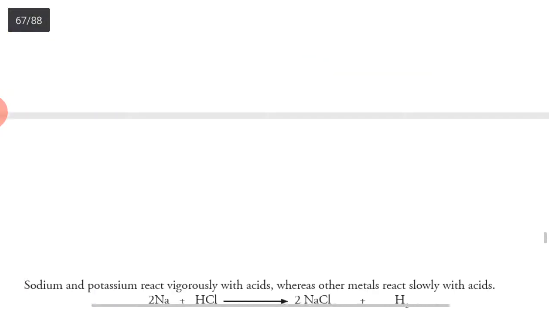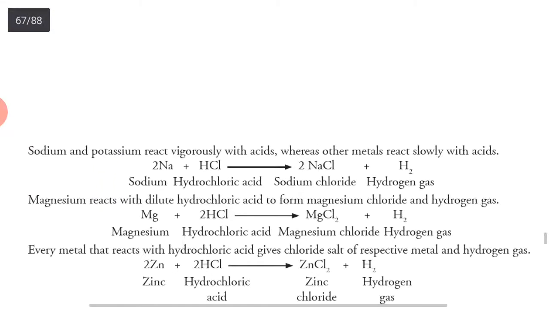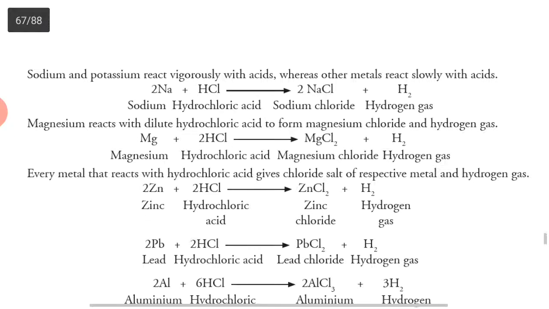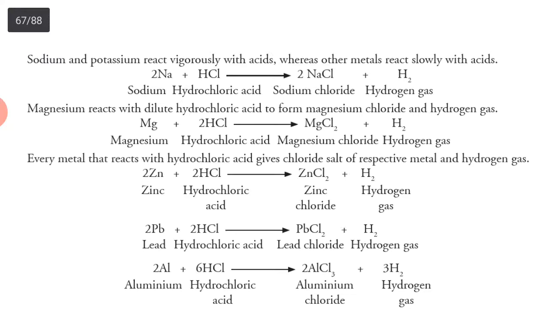See some examples over there. Sodium and potassium react vigorously or quickly with acids, whereas other metals react slowly with acids. Sodium is a very reactive metal. Sodium plus hydrochloric acid: 2Na plus 2HCl forms 2NaCl plus hydrogen gas is released. Sodium chloride is also known as common salt.